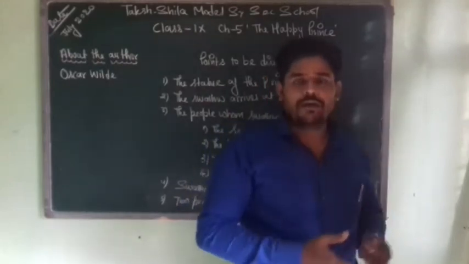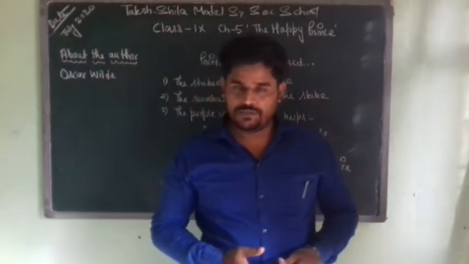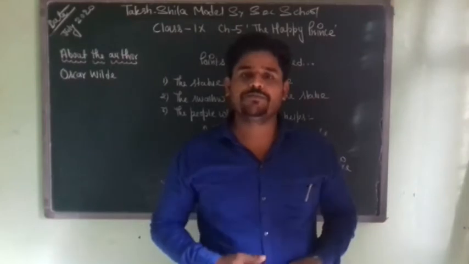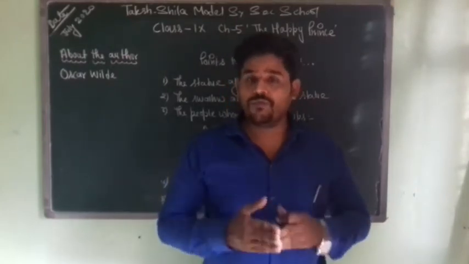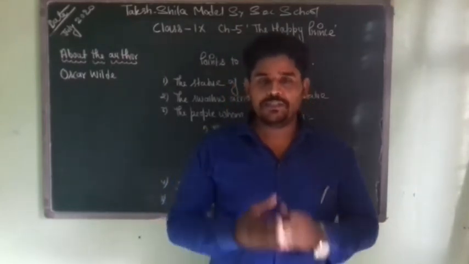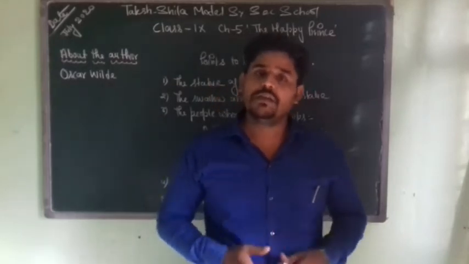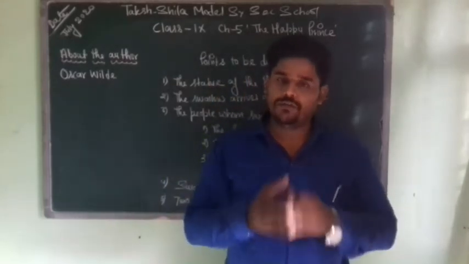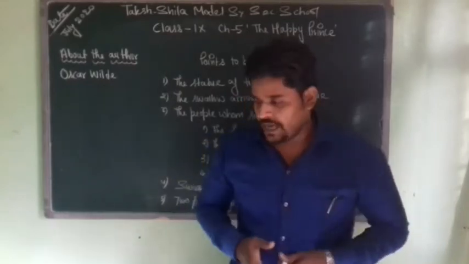When the bird comes back to the statue of the Happy Prince, the bird feels quite good. The bird feels quite warmer. The Happy Prince says that he is feeling warmer because he has done an act of charity, he has done a good job. So this is how one night is spent.